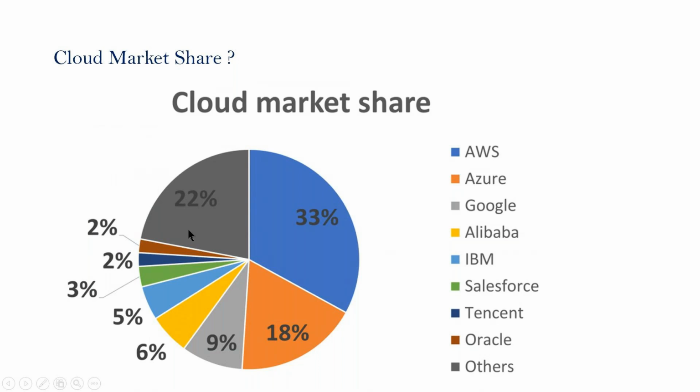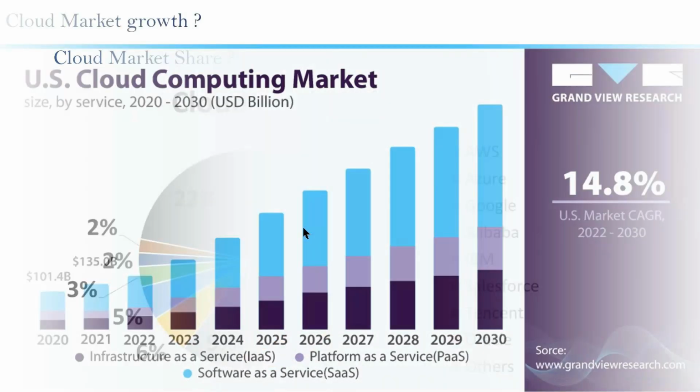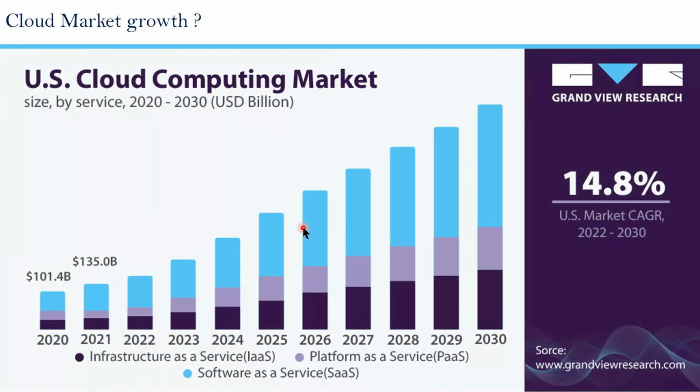Other clouds, different clouds are there in the market. Other clouds occupied 22%. Other means small players. Nearly 26 more clouds are there in the market. Understand, right, everyone? So AWS is in first place. Fine. So this is the cloud computing market growth. Since I've long worked on cloud platforms, the growth is like this only. In the coming 15 to 20 years, the market would be like this only. Not only AWS, not only Google Cloud, the DevOps and cloud market would be like this. Clear, right, everyone?